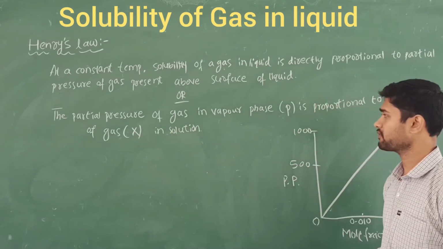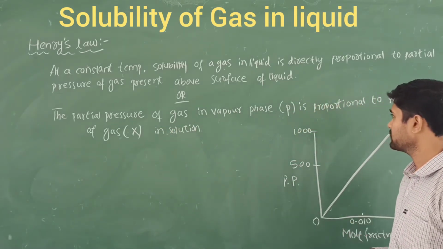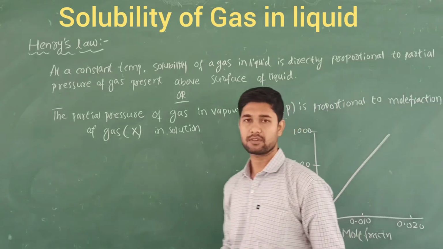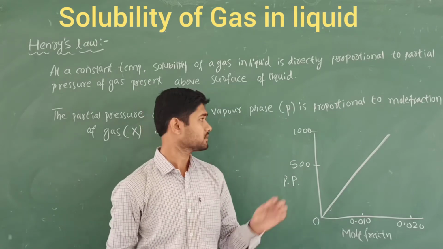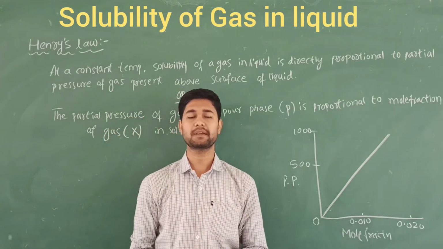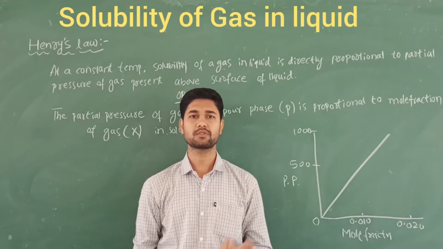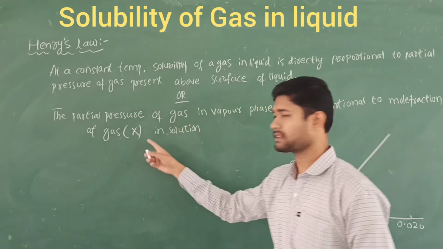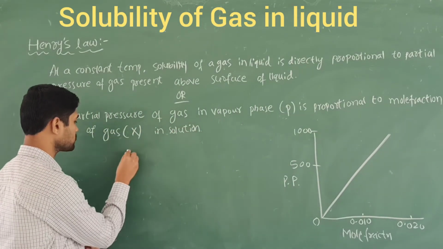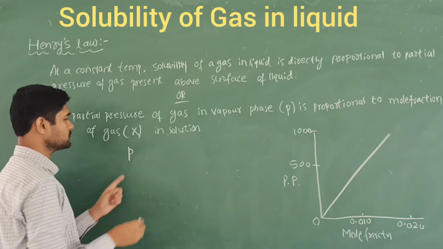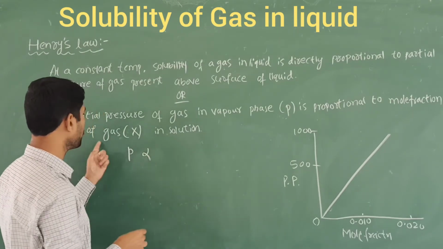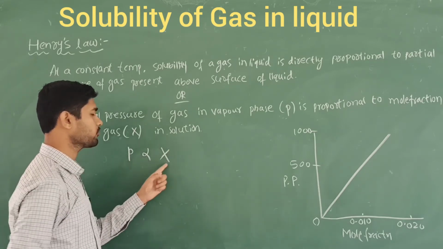The partial pressure of a gas in the vapor phase, that is small letter p, is proportional to the mole fraction of the gas in solution. You know the mole fraction, right? Partial pressure is nothing but the pressure exerted by a gas in a mixture. So consider this second statement: the partial pressure of the gas in the vapor phase, small letter p, is directly proportional to the mole fraction of the gas.